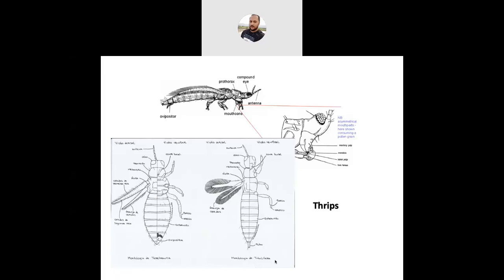Have you seen this photograph? They do not have an ovipositor. In case of Terebranthia, the end portion of the abdomen is not a tube-like structure. In Tubulifera, the end portion of the abdomen has a tube-like structure. See, can you see now? So in one, the end portion of the abdomen does not have a tube-like structure, and in the other, the end portion has a tube-like structure.